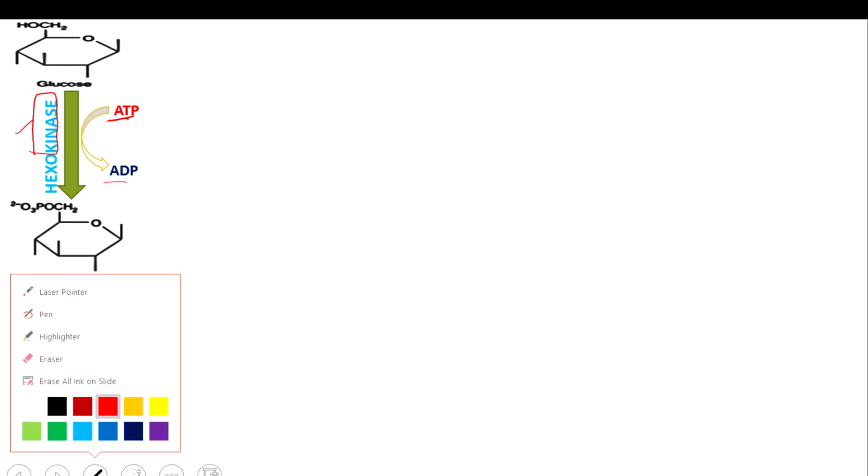Remember this particularly, students: wherever kinase is coming, that indicates there is an involvement of a phosphate group, specifically ADP or ATP. So you can blindly remember in this pathway that kinase means there will be involvement of ATP. Here ATP is involved, and ATP will be converted into ADP in this pathway.